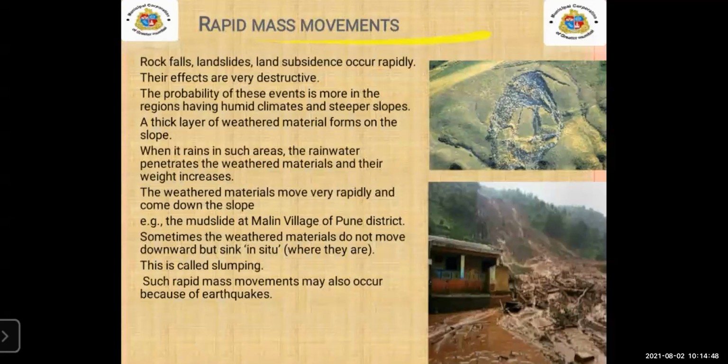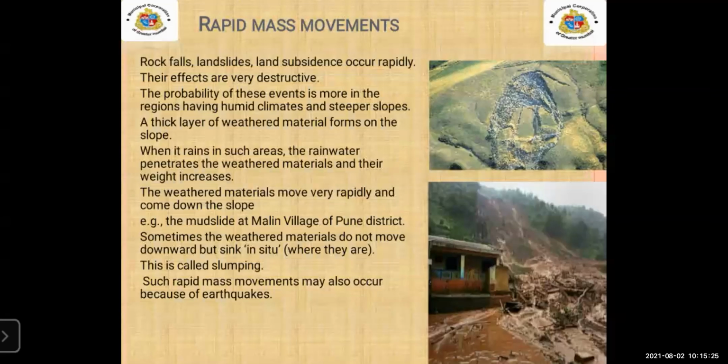So what are rapid mass movements now? Rock falls, landslides, land subsides occur rapidly. Yes, you can say this happens in heavy rainfall, the rainy season. Due to this, in the news also we can see this type of movements occur, landslides, land subsides. So this is the reason of the biological weathering and the rapid mass movements.